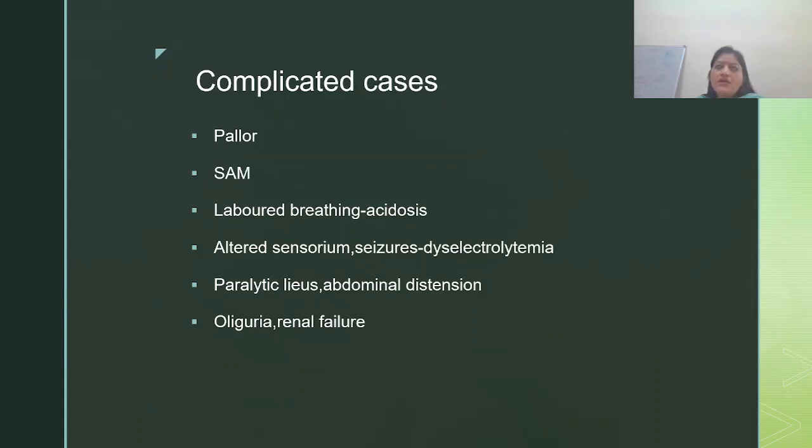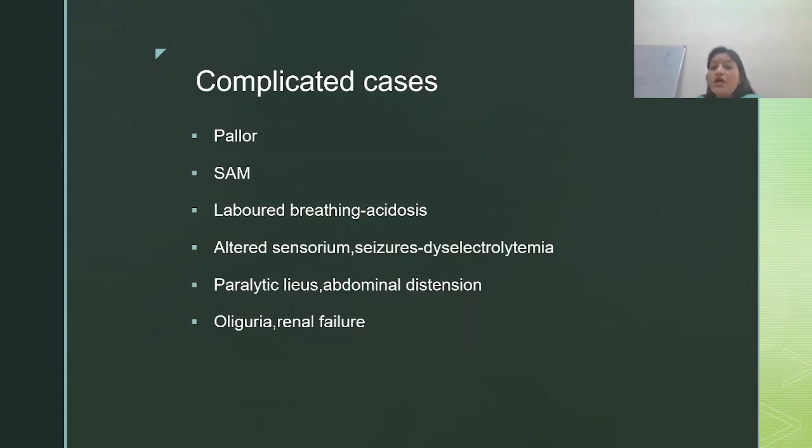Then another is abdominal distension and paralytic ileus. Abdominal distension, as we discussed, can be because of some opiate drugs taken, which decreases the motility of the intestine, loperamide and all, or it can be because of paralytic ileus, which is hypokalemia, because of loss of potassium. Because of hypokalemia, the intestine is not working, bowel sounds are absent. In this case, we have to make the child NBM, nil by mouth. Also, we have to do nasogastric suction back, because we have to provide rest to the intestine till the bowel movements come back.